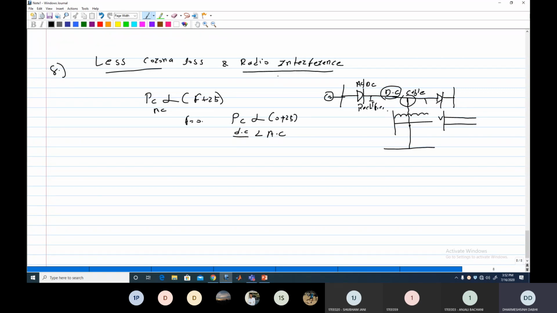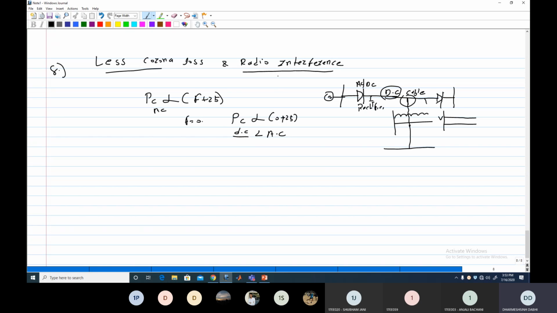That we will discuss in the next lecture: at what critical point the AC line becomes costlier than the HVDC line. Beyond a certain distance we use the HVDC line, and that breakeven point is between 500 to 600 kilometers.